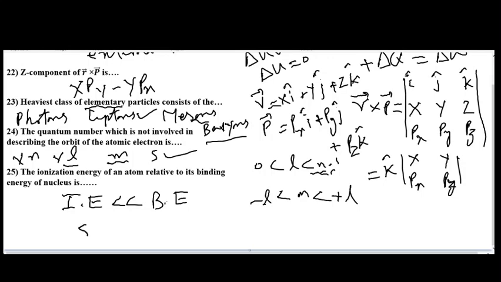As the strong nuclear force is much greater than the Coulomb force, the ionization energy is less than the binding energy. So the answer to question number 25 is that ionization energy is less than the binding energy.